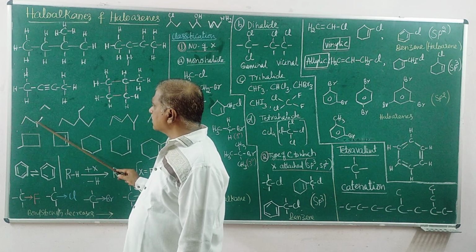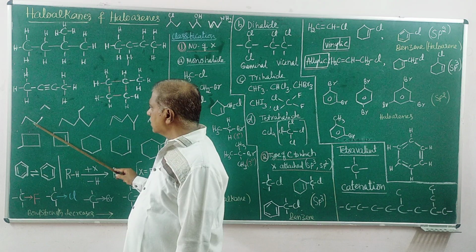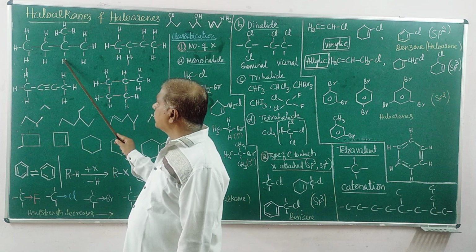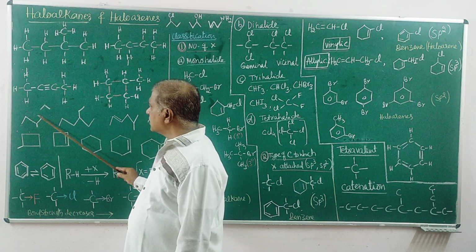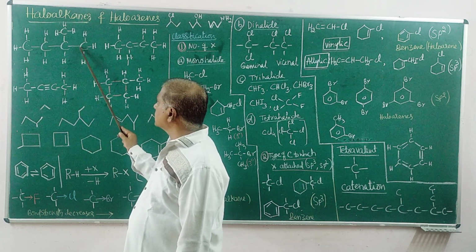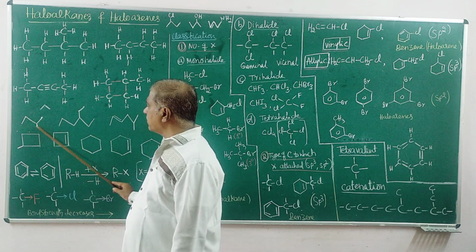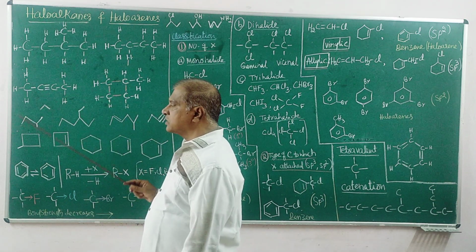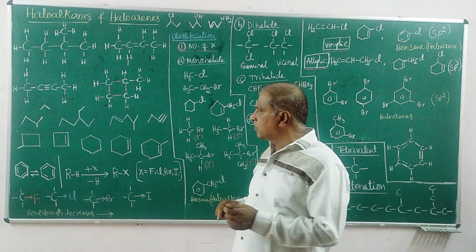So either you can write upside or downside, it doesn't matter. CH3. That is C with 3 bonds already, 1 more bond with hydrogen. That is CH. This vertex must be CH. This end is CH3. So look at that. It is easy. This is an easier way, lines with simple vertices. That is, you are using these symbols to represent the structure of organic molecules.